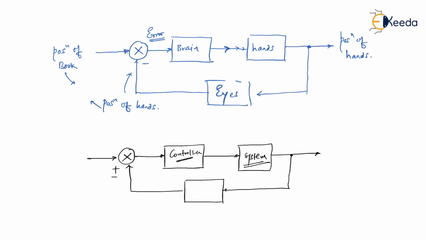We know that a controller along with the system forms a control system. Then we had the eyes over here, which is used as feedback, or I would say the analogous thing, we can have a feedback element. The position of the book in general I can say is a reference input, and of course this is the output, but this is not only the output, it is rather, we would say, the controlled output. So this is called a controlled output.